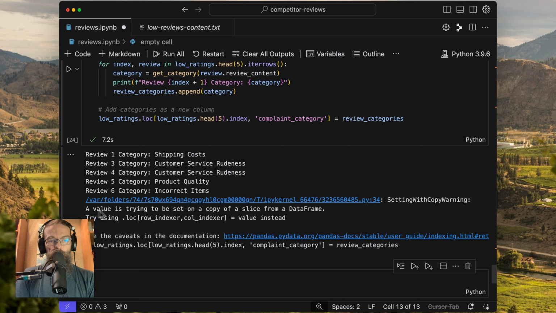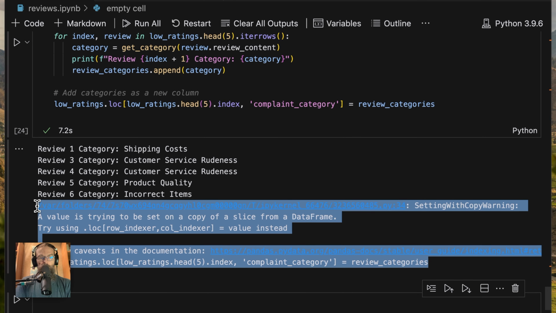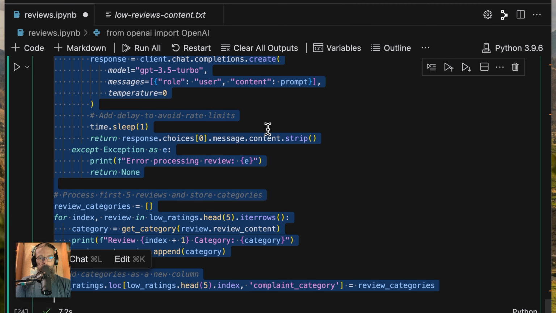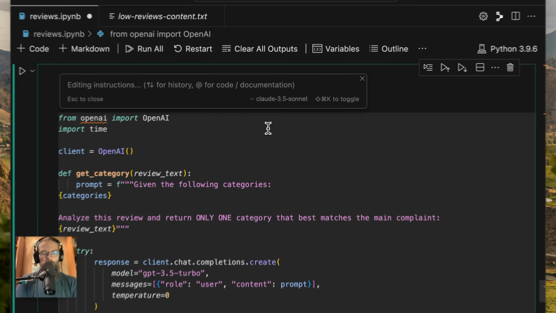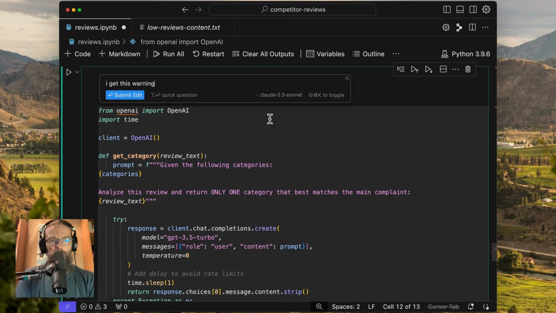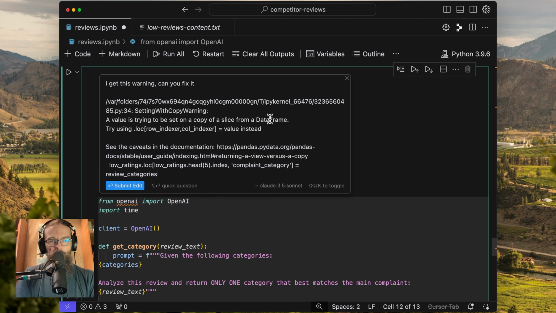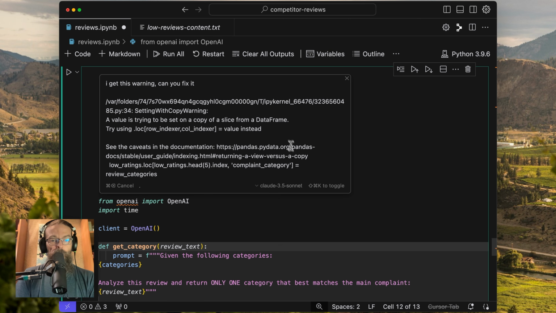Now we have a warning here. A value is trying to be set on a copy of a data frame. Let's just grab all that and paste it back in with Command K again. I get this warning. Can you fix it? Again, this is fantastic for me because I do know Python.